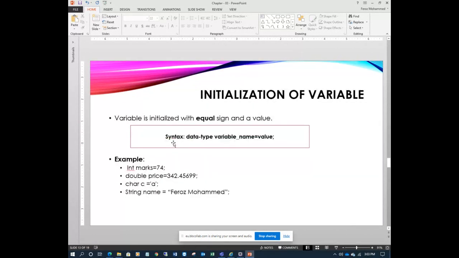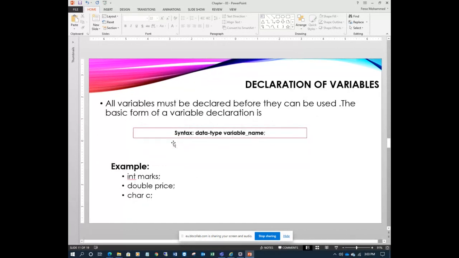So let's see how to use these variables with the help of data types, combinations to build the program. First one is declaration. How to declare, define. Declaration is nothing but the definition of the algorithm. All variables must be declared before they can be used. Before you use them in the program, you must declare what type of variable it is, what data type, and what the name is.